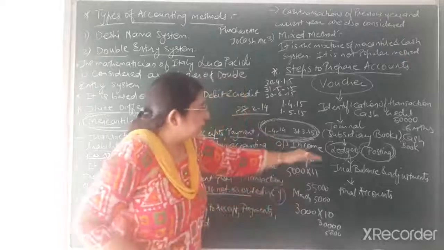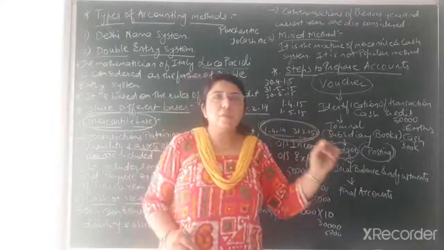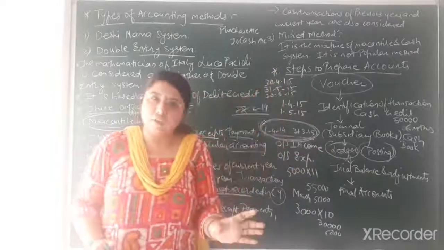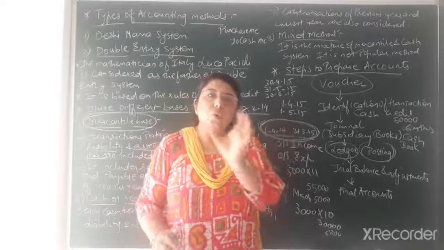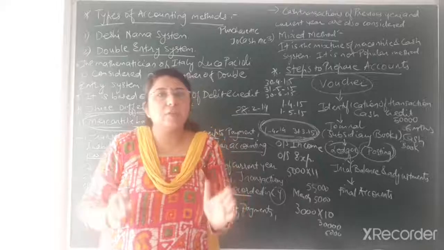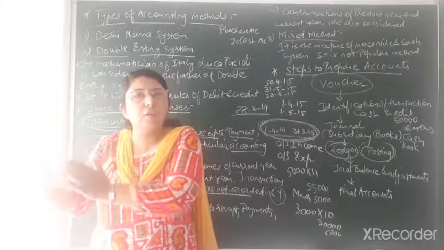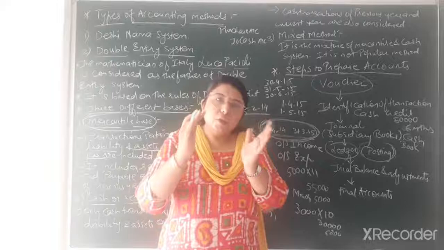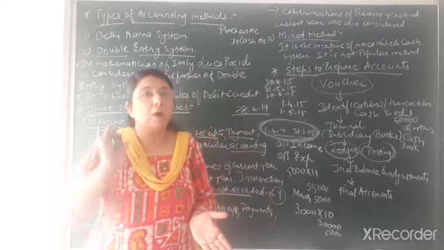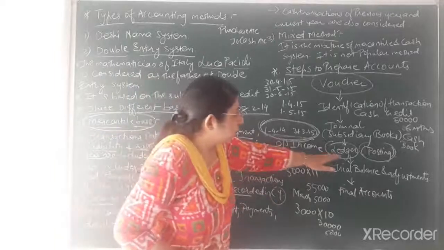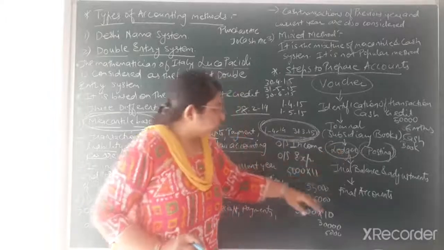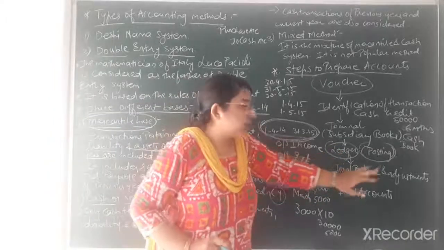In the same way, in the ledger book, if you want to search the transactions related to salary account, then directly the index is written on the front page. So you only have to go through that particular page in the ledger book. You don't have to search for transactions related to salary or commission or any other transactions. You can get all the transactions related to that particular account on one page. Okay, so that is the main important thing because of which the posting is to be done in the ledger book. Then afterwards, trial balance and adjustments.